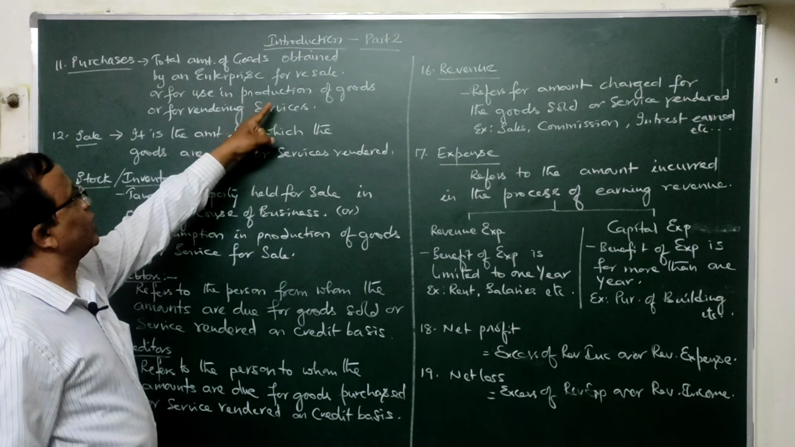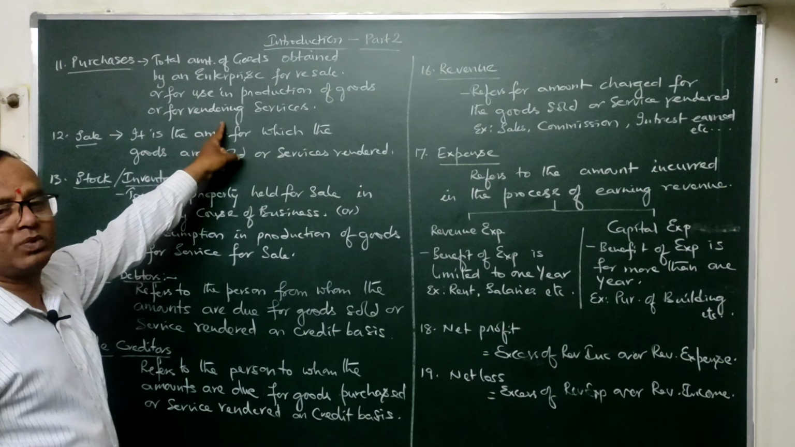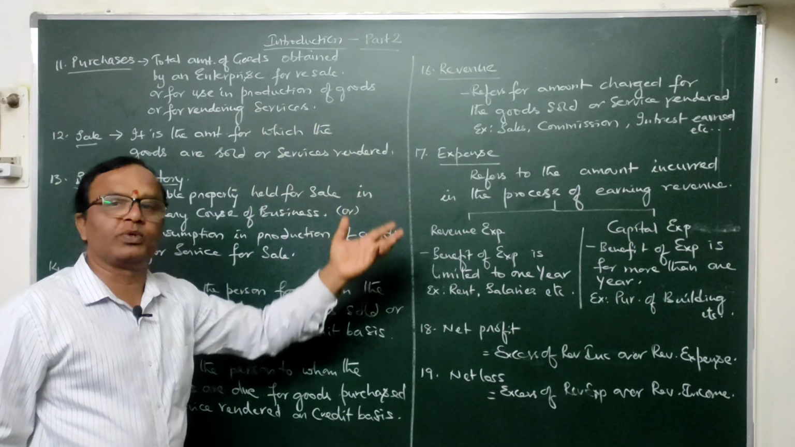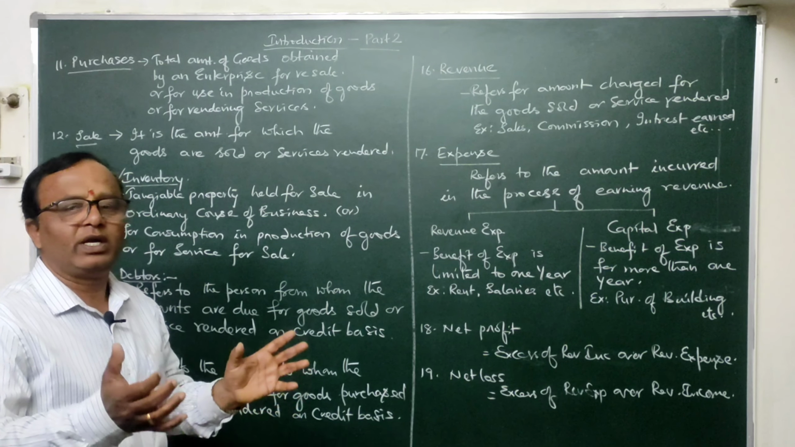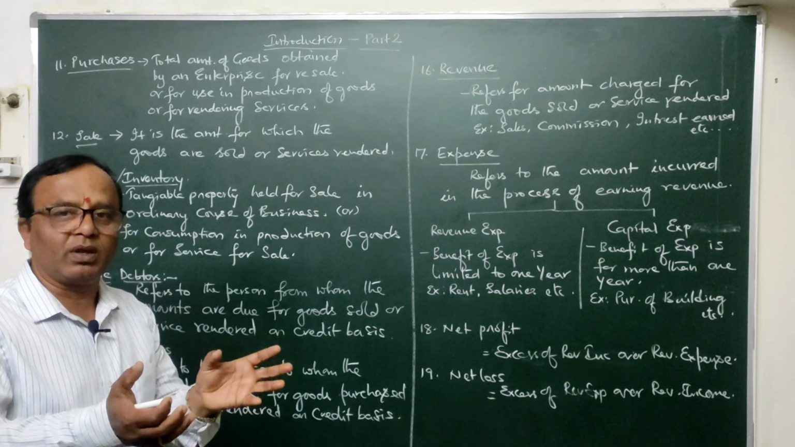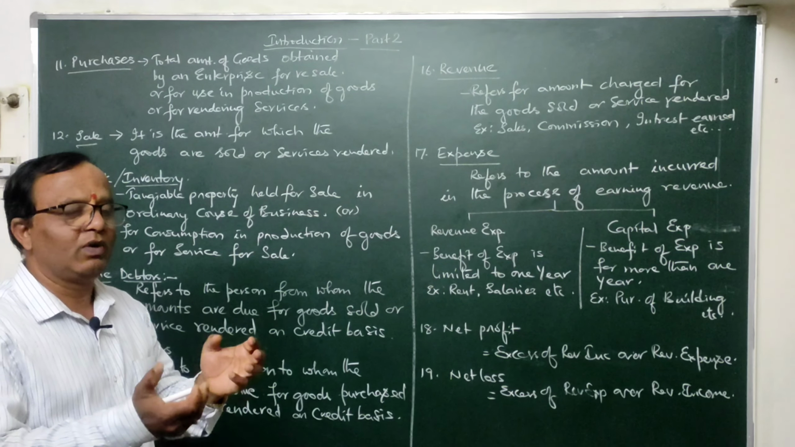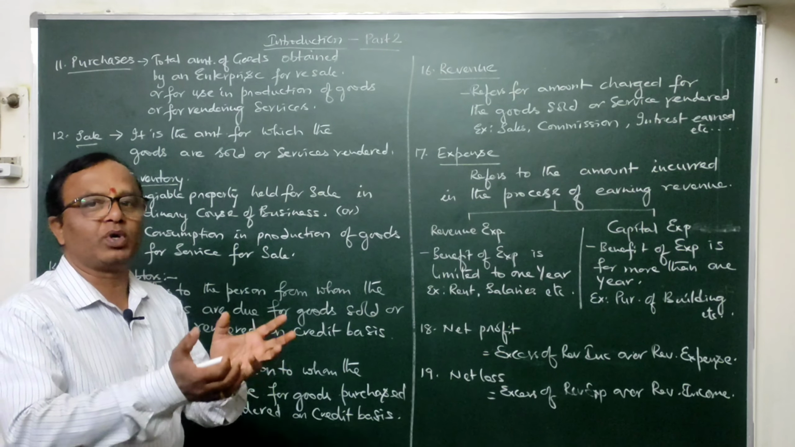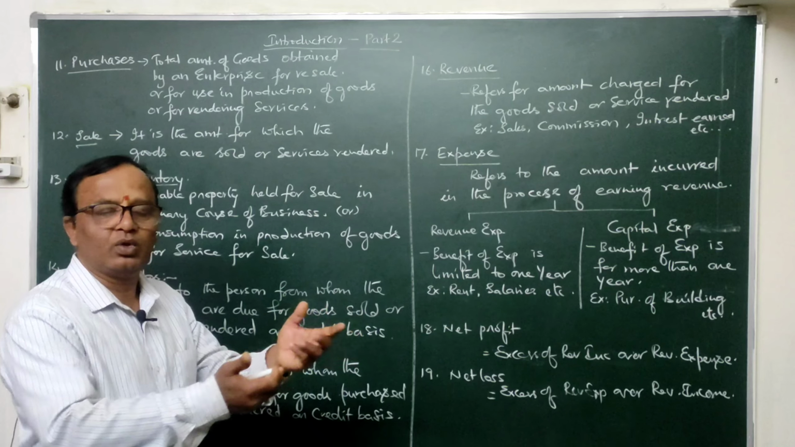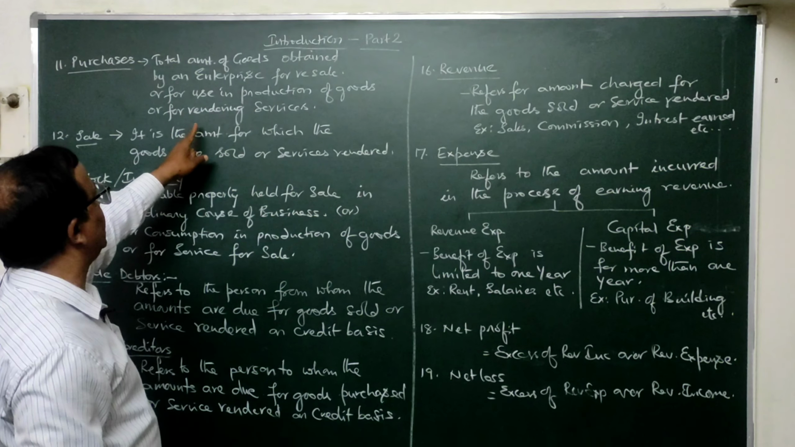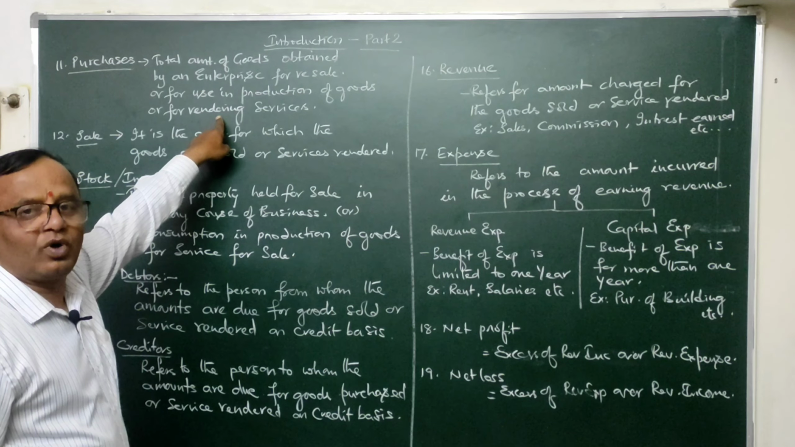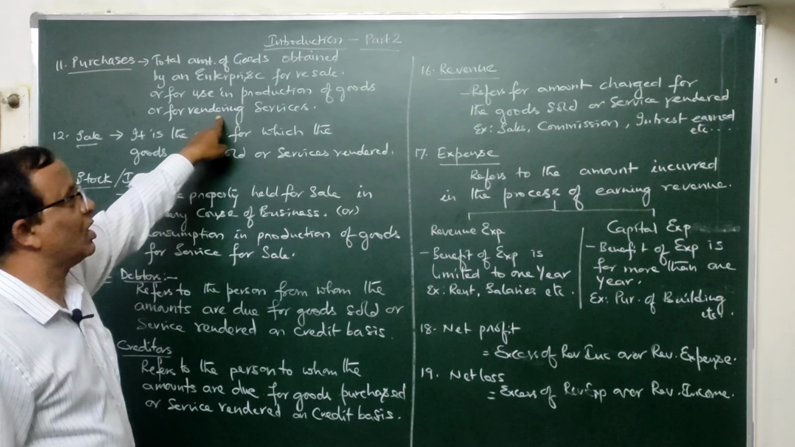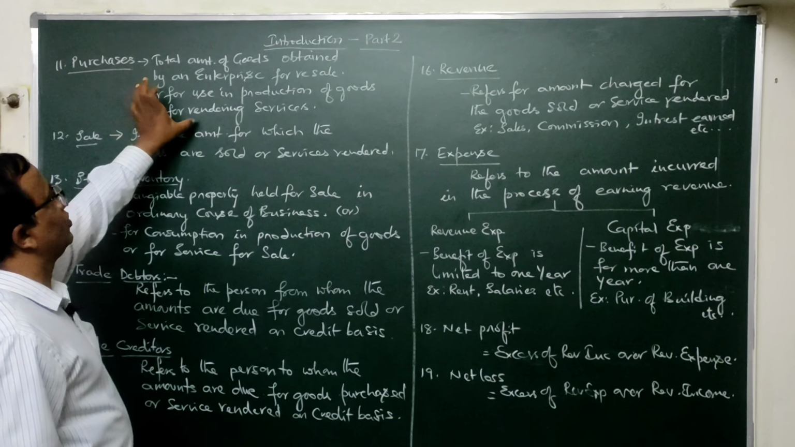For use in the production of goods or for rendering services means, just like a company, if you observe, it manufactures goods. So for manufacturing, it will be purchasing some raw material. For what are they purchasing that raw material? With the intention to produce particular goods for sale. So they are also treated as purchases only. Or for rendering services, whatever is held in the business for rendering services also comes under purchases.